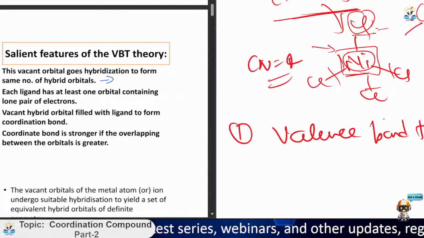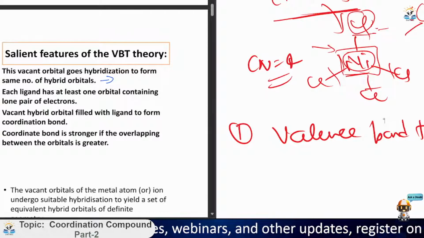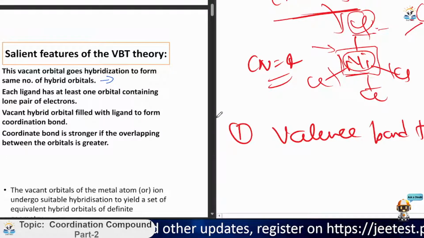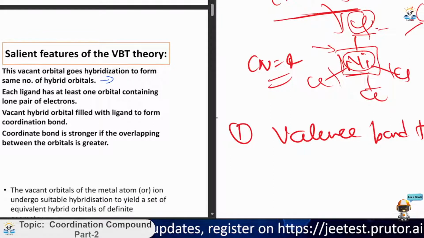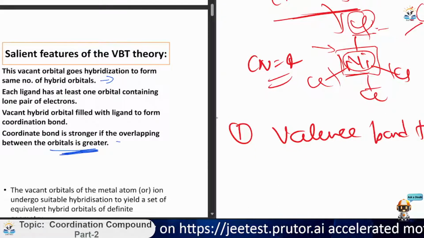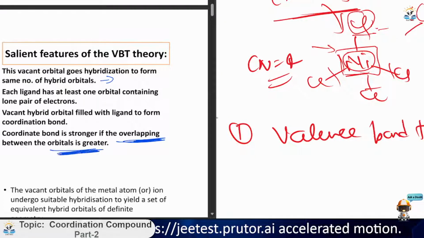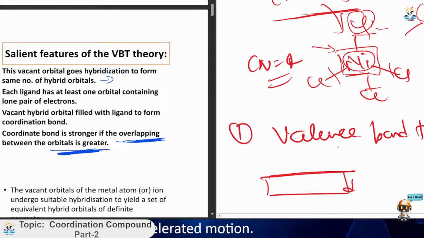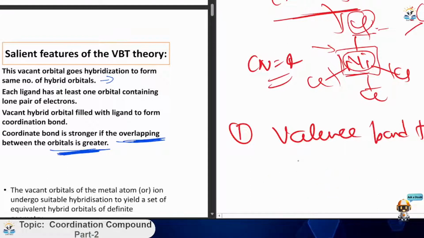Now, vacant hybrid orbitals are filled by the ligand to form the coordination bond. As you know, to form the bond, it will use its vacant hybrid orbital only. Now, the coordination bond is stronger if the overlapping between the orbitals is greater. You have to mark this term in your notes. If the overlapping between the orbitals, like d orbital and some other f orbital, is greater, then the coordinate bond formed will be more strong. Now let's move to the next part.